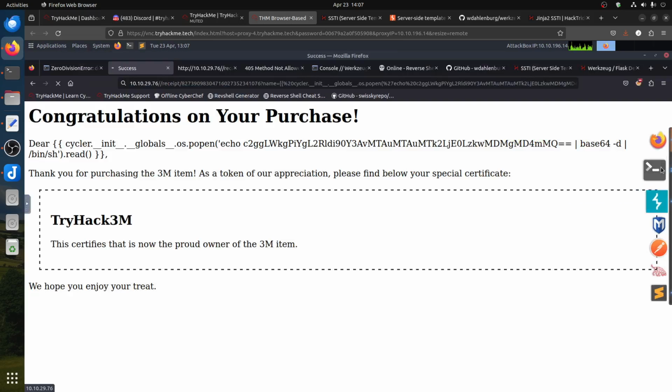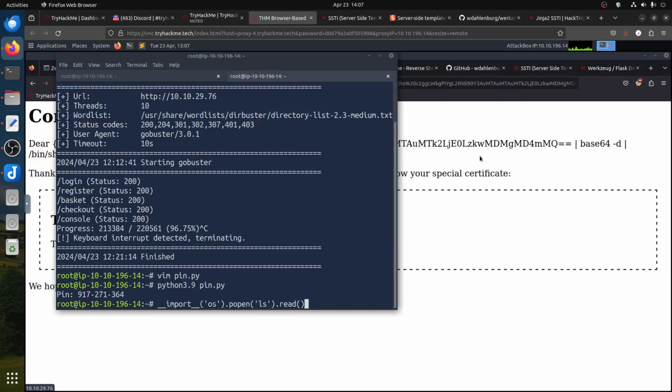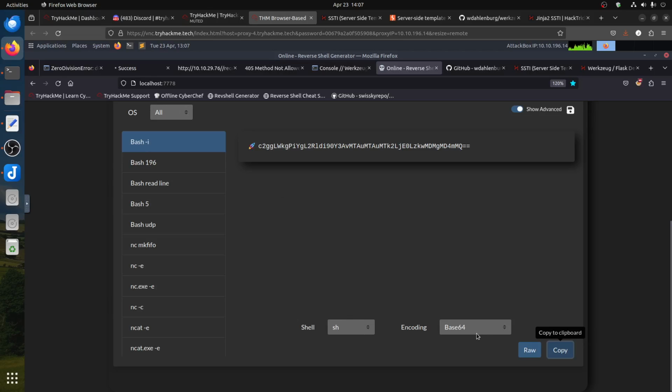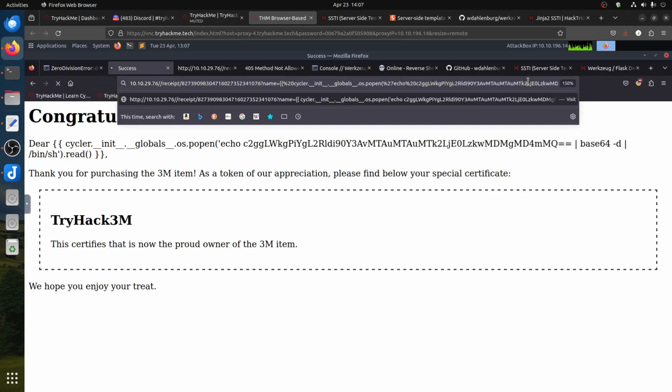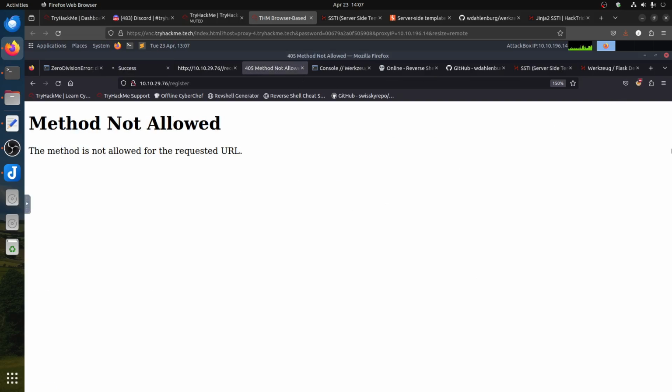Oh, I got it now. This is a very funny part. We used the sh, and then we threw it to bash. Somehow now it accepts sh with bash combined. I don't know, guys, I can't lie to you about what's going on here, but let's assume we have a shell.